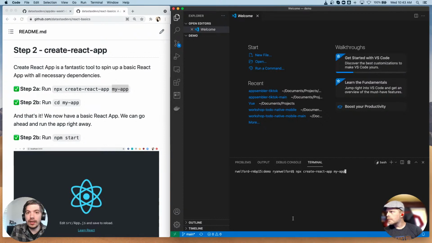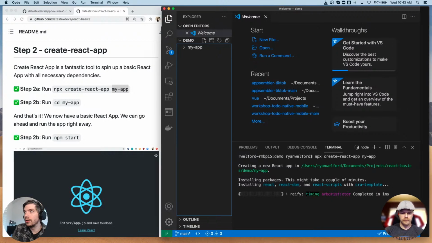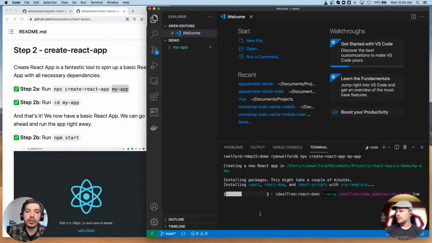Now this has to be done in an empty folder with nothing else in it because, oh, actually it's creating a new folder. This will be fine. Sometimes you create the React app in the same folder that you're running. Forget I said that. All right, so I'm just going to run this. I might need to make this window bigger. So this is going to take just a little bit. It's going to pull all the basic libraries that it needs and set up all the files, and you'll see them pop in here. And we'll get it running.